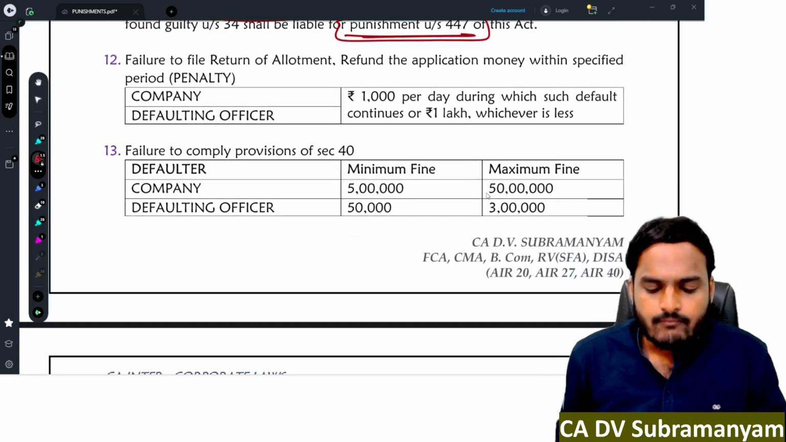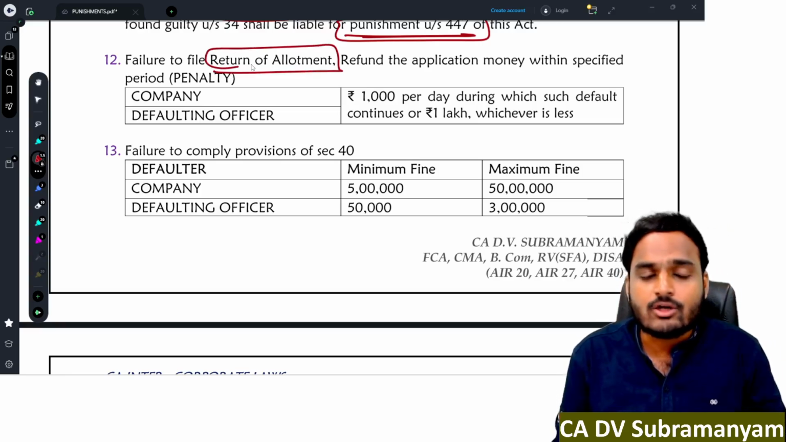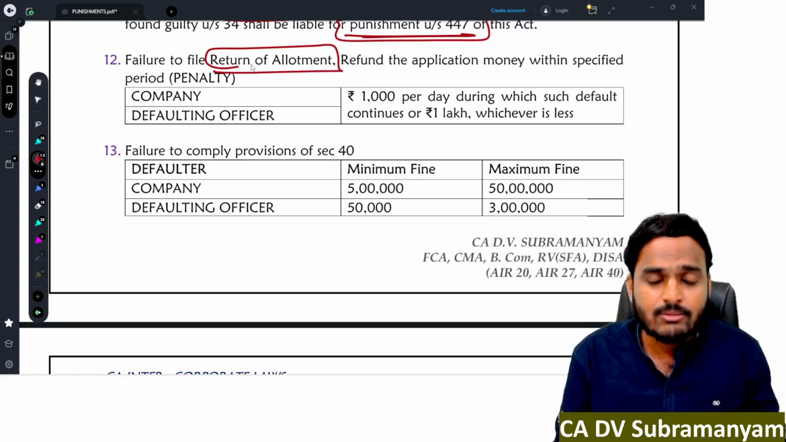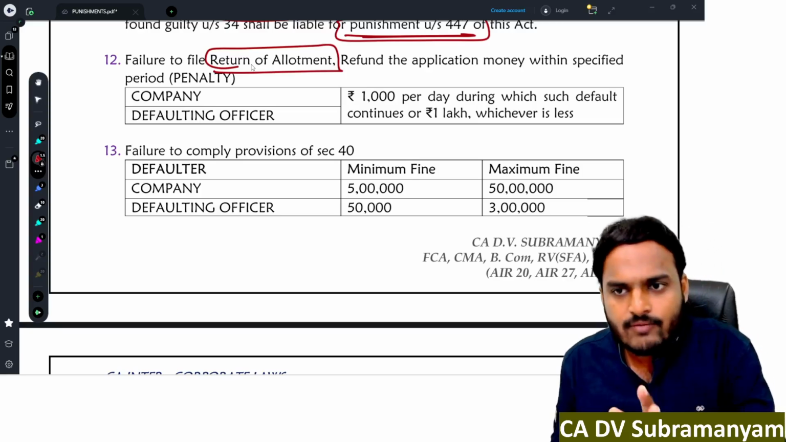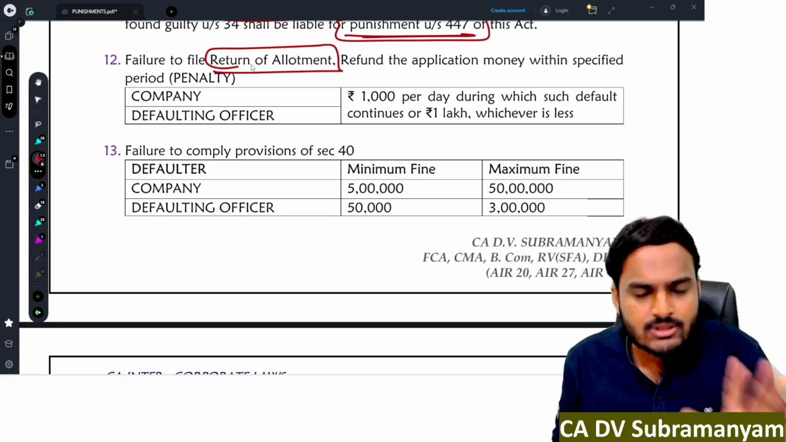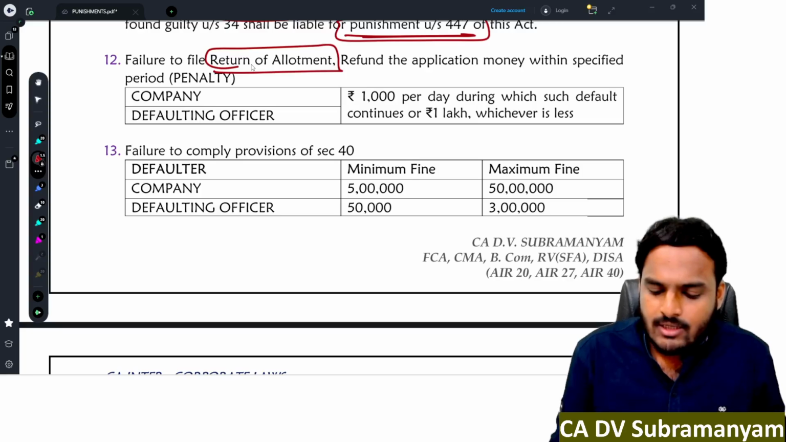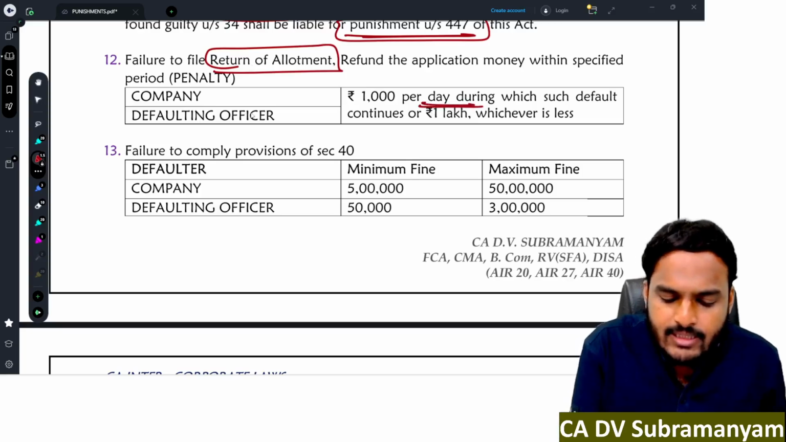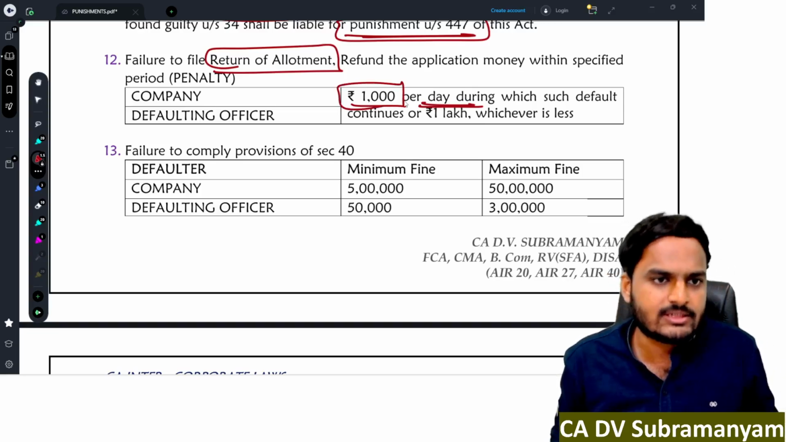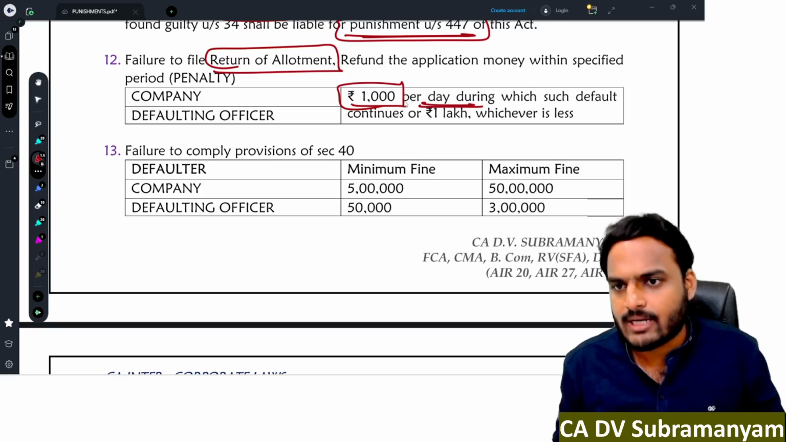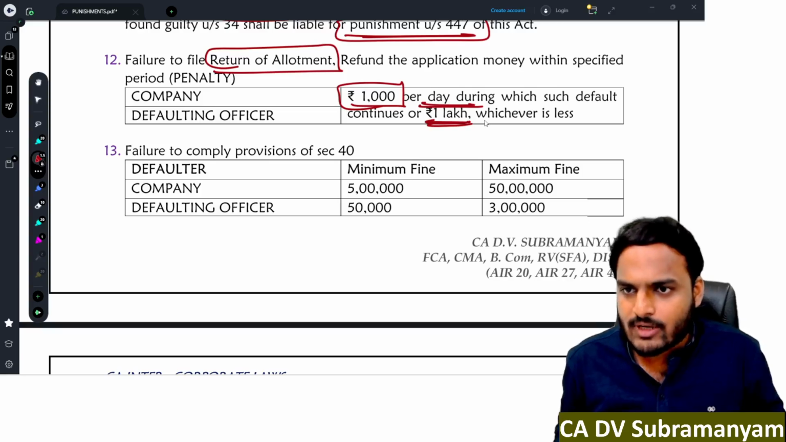Next one, whenever company makes allotment of securities, it is the duty of company to file return of allotment with ROC, and the time limit is 30 days from date of allotment. In case of delay, for each day delay, company as well as defaulting officer is liable to pay 1,000 rupees per day penalty, maximum 1 lakh rupee.